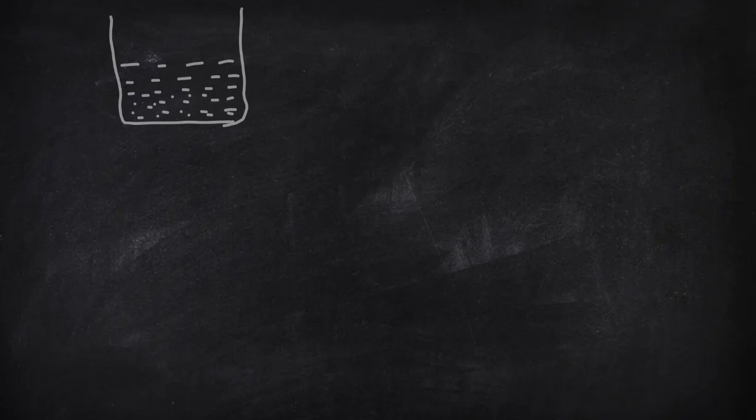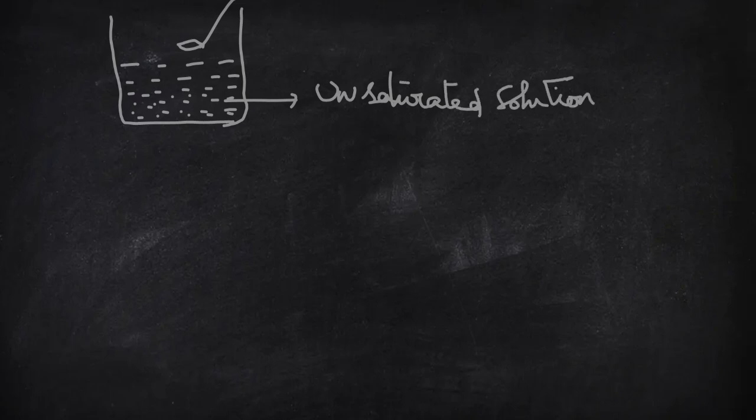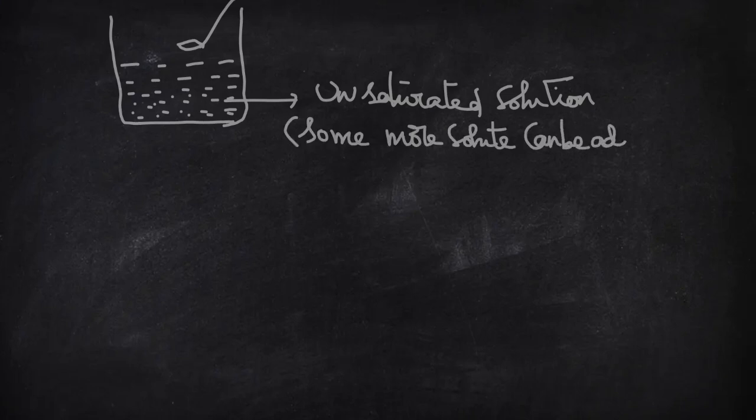Take a beaker and add some sugar in this and stir it well, so that the sugar can be mixed. This type of solution is called unsaturated solution. In unsaturated solution, you are able to add solute, means some more solute can be added.